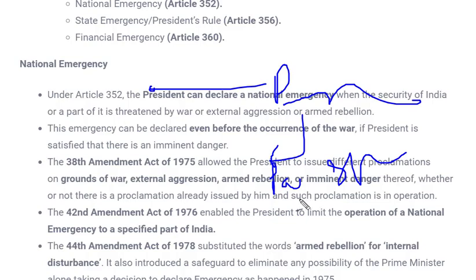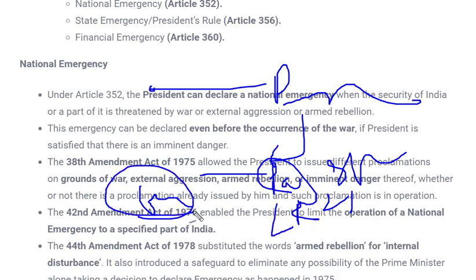In case the Houses pass it by special majority, the national emergency is extended up to 6 months. In case Lok Sabha rejects this proposal, not either of the two Houses but Lok Sabha, this national emergency ends or is revoked at that time itself. So this was all about approval and revoking of national emergency.